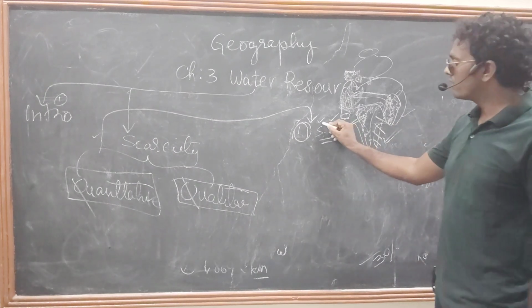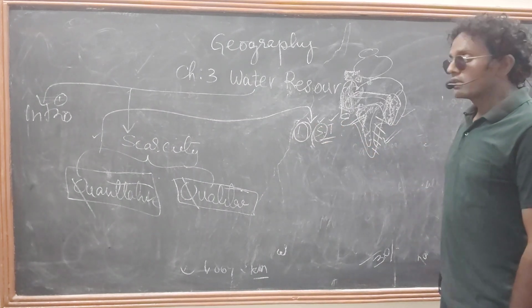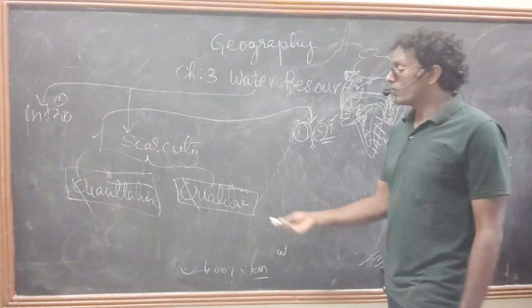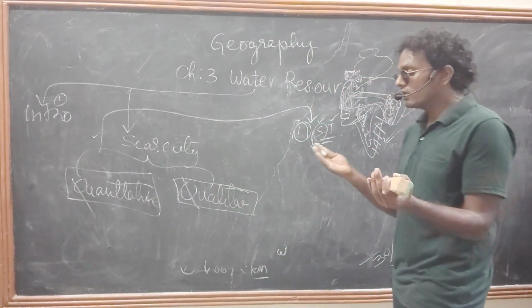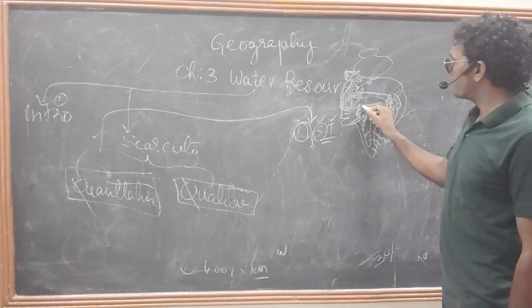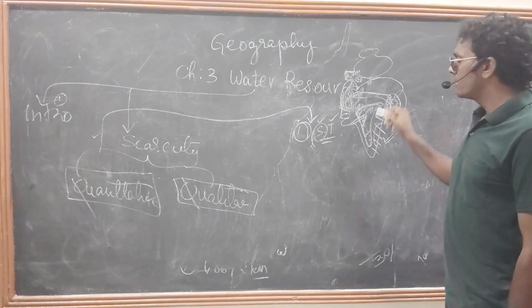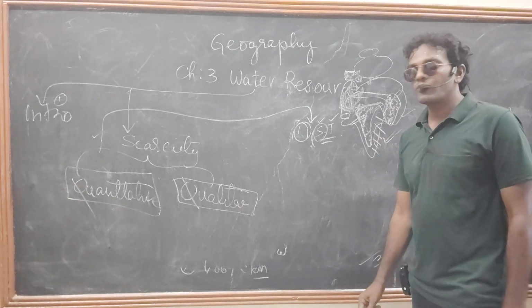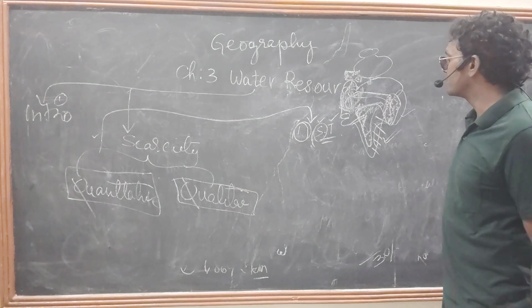It is about spatial variation. What about the quantity? How much quantity? Desert area people and peninsular area people are not getting much water. Why? Because there is spatial variation.